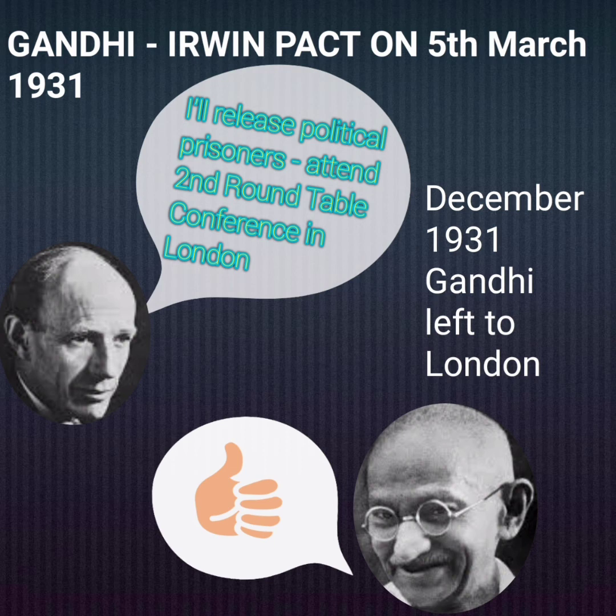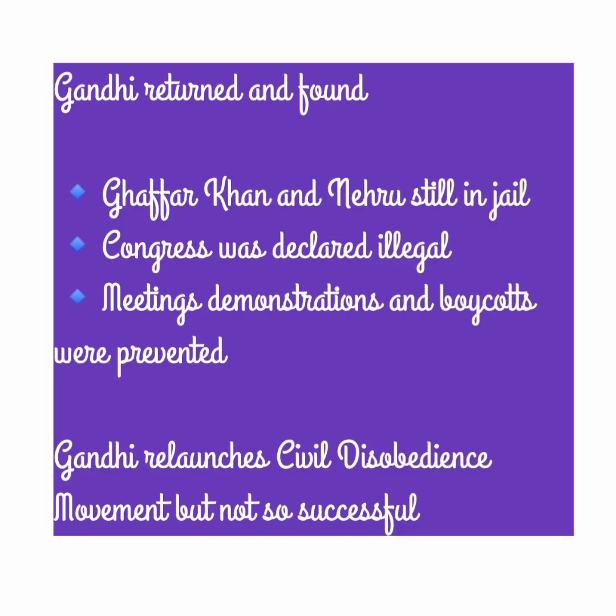In December 1931, Gandhi went to London to attend the conference, but our negotiations weren't accepted, so Gandhi disappointedly returned to India. Back in India, Gandhi was shocked to see Jafar Khan and Nehru still in jail. Congress had been declared illegal, and brutal steps were taken to prevent meetings, demonstrations, and boycotts. With great anxiety, Gandhi relaunched the civil disobedience movement.